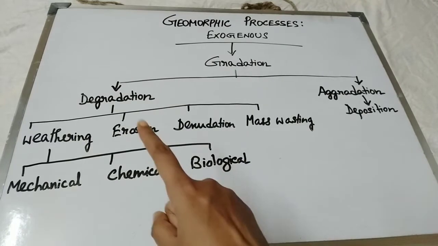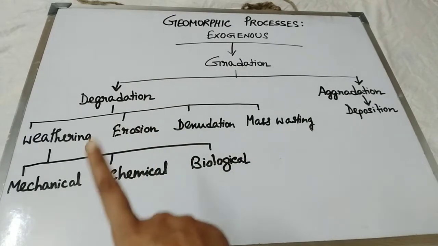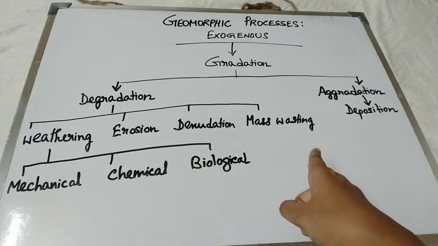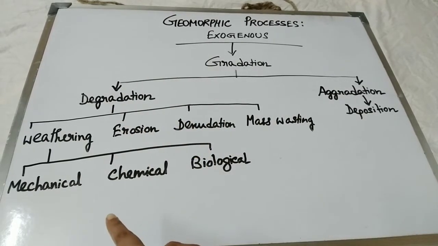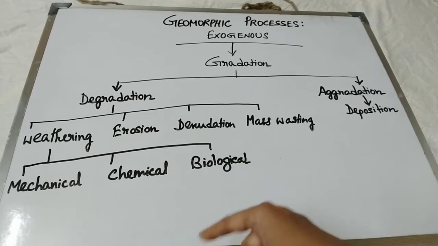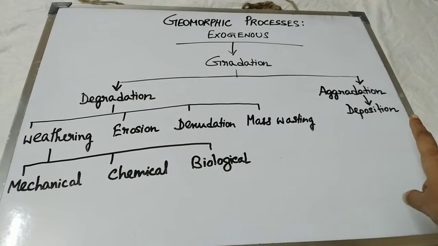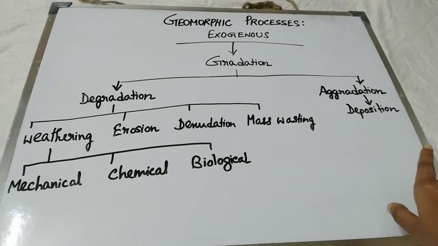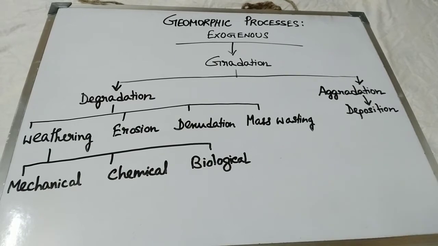It can be divided into four parts: weathering, erosion, denudation and mass wasting. In weathering, we are going to discuss mechanical weathering, chemical weathering and biological weathering. There are three types of weathering. And here is aggradation. It mainly occurs as deposition. One by one, we are going to discuss all of this.